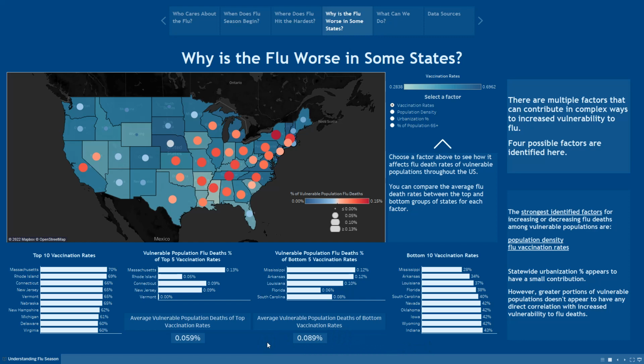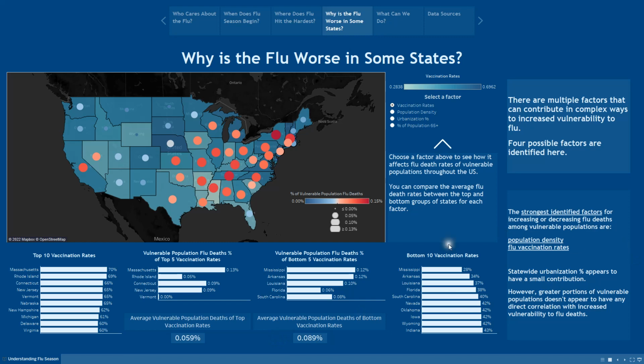to see how it might or might not correlate with each factor. The reason I've included these shorter lists, really, is so that it can be seen that none of these factors have a one-to-one correlation with vulnerability to flu deaths. Instead, they do have a complex relationship that accounts for some, more or less, increased vulnerability to flu. There are, of course, factors that we haven't identified here, such as climate and robustness of healthcare systems, etc.